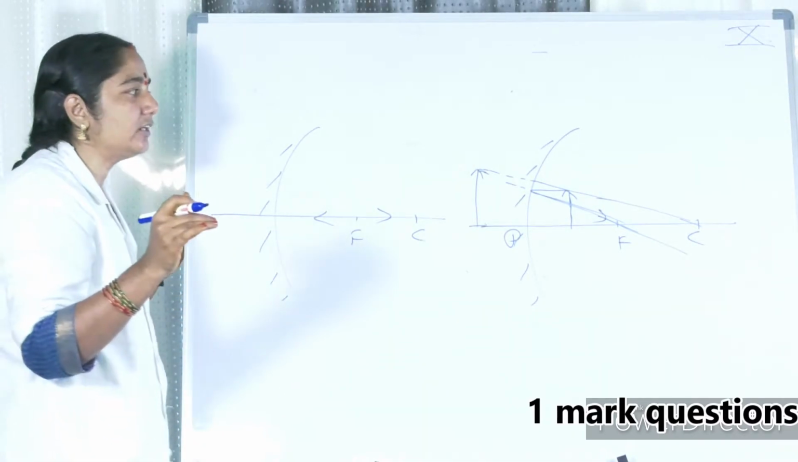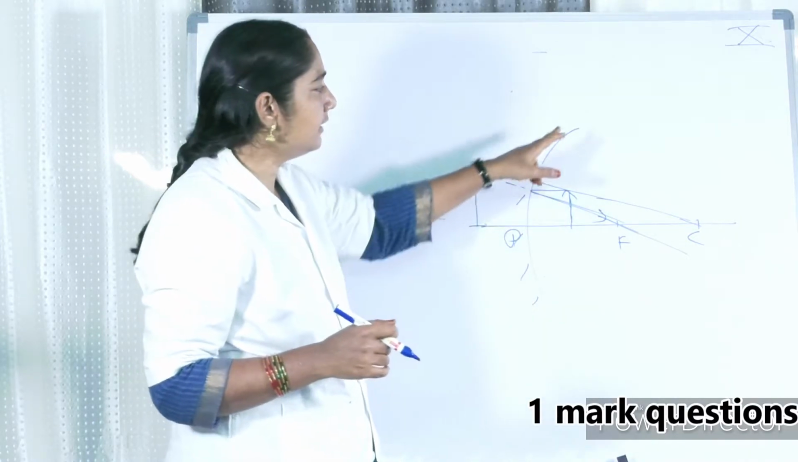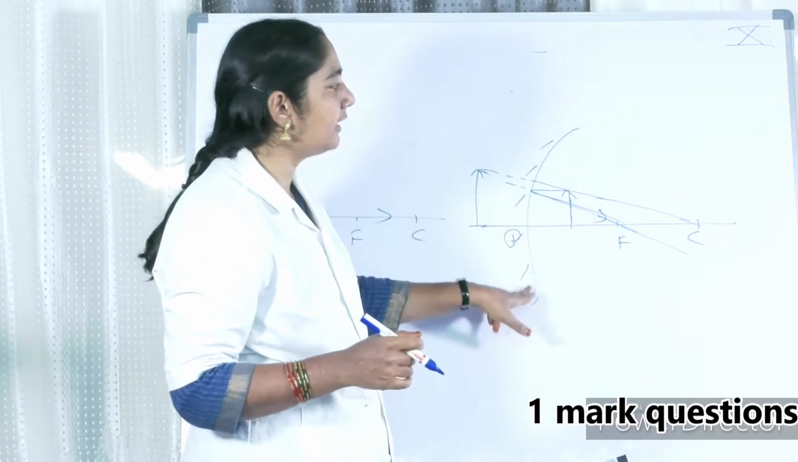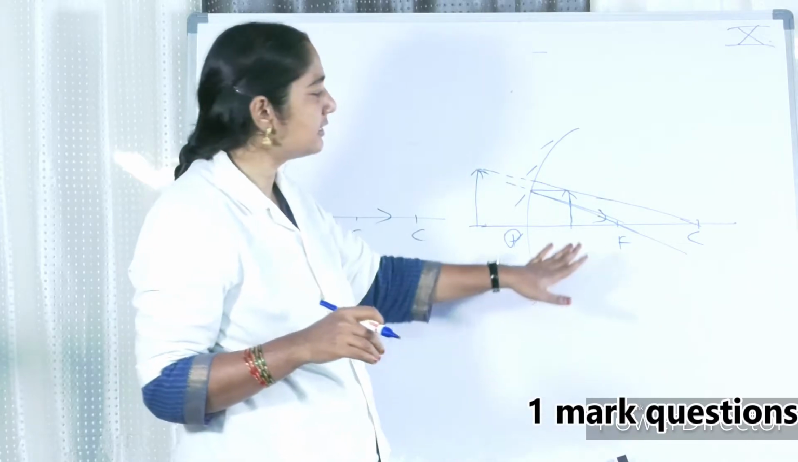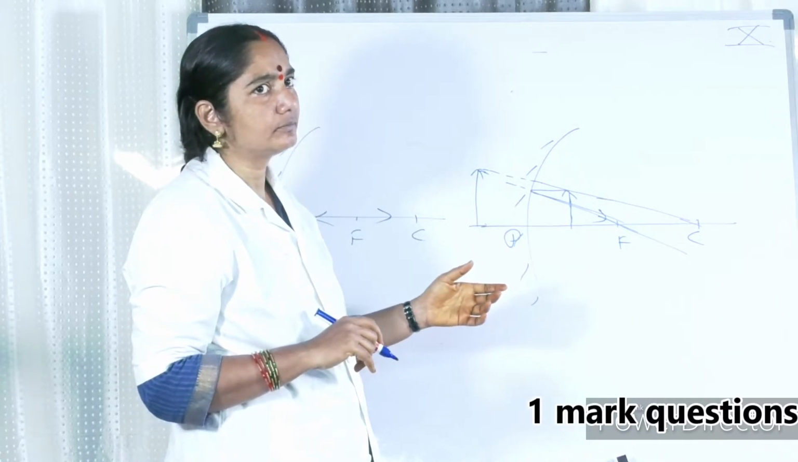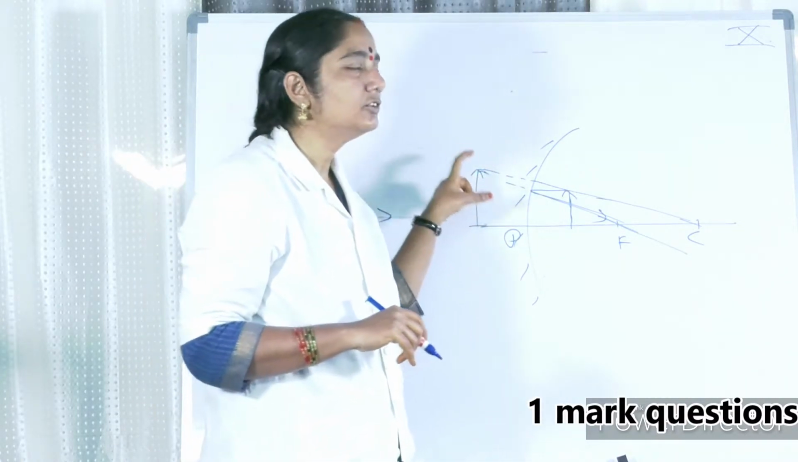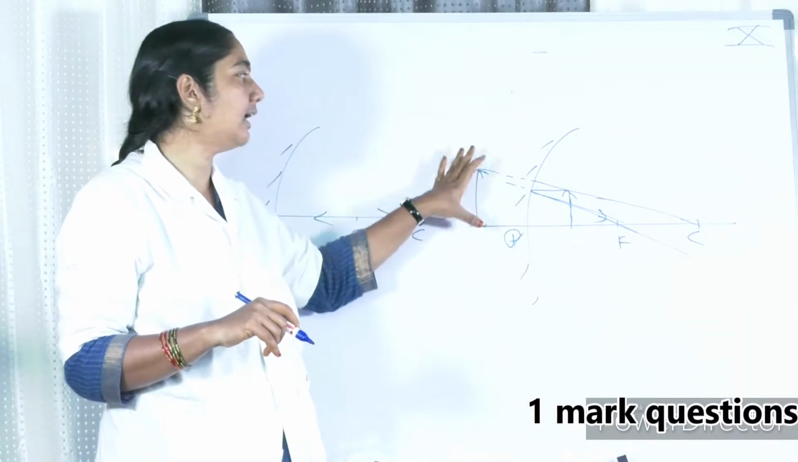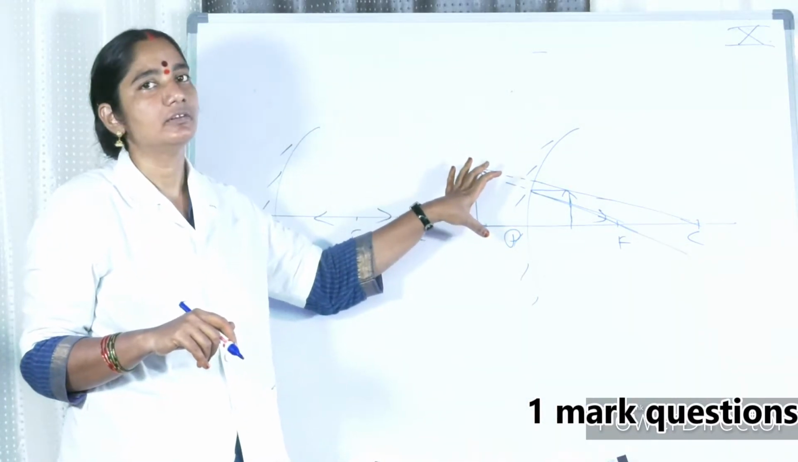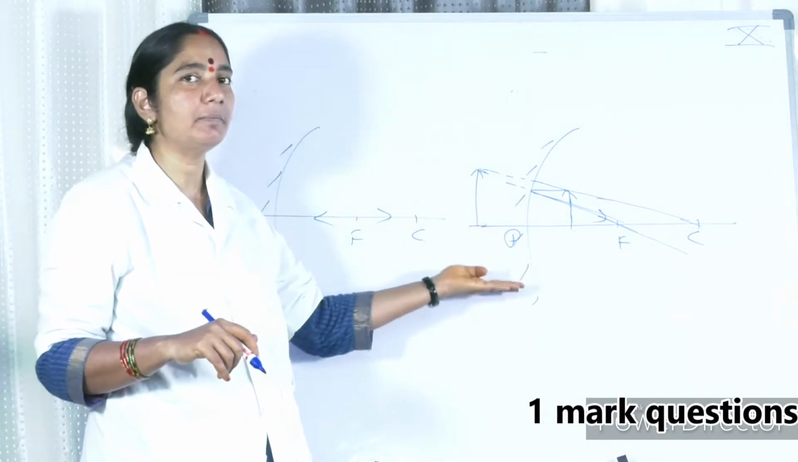And the next question: guess the characteristics of the image formed by the concave mirror for the given object in the picture. In the question paper, he has given the diagram. So he is asking you to guess the characteristics of the image formed.